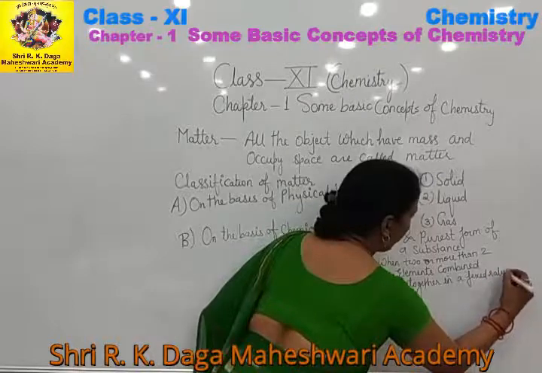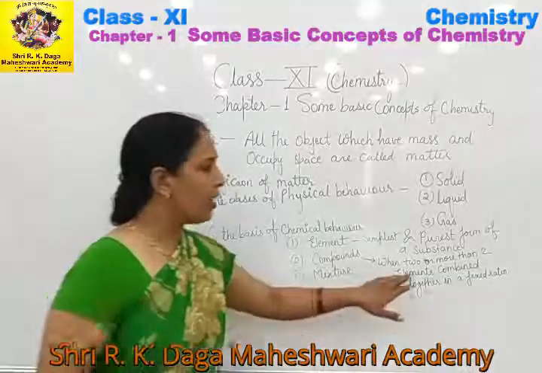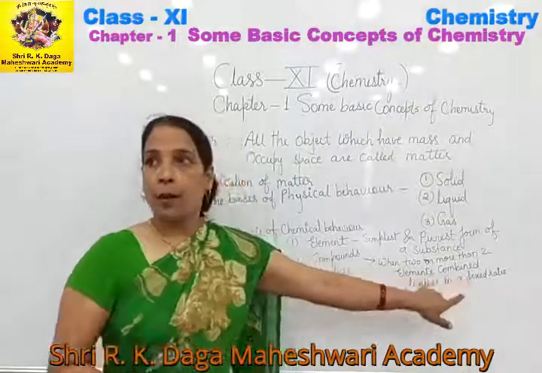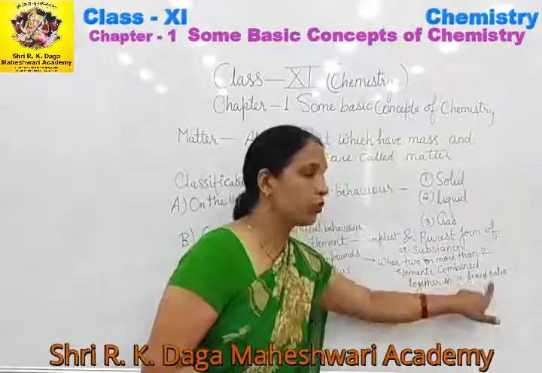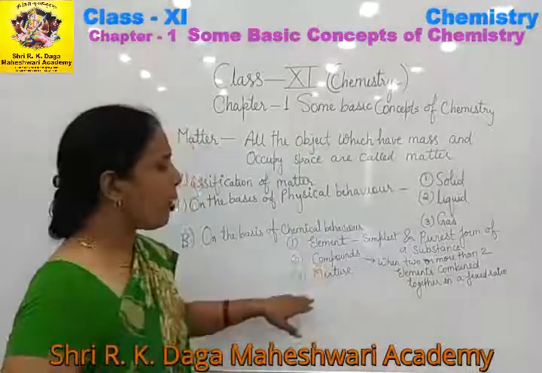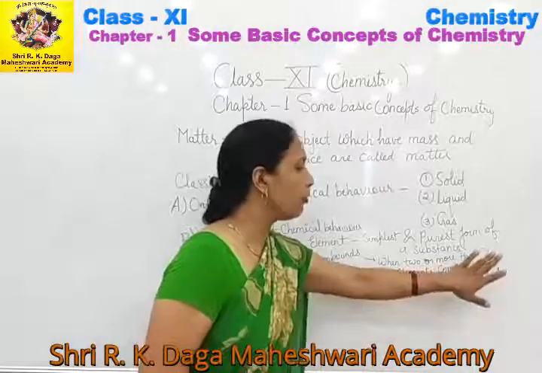Keep one thing in mind whenever you are going to write down the definition of the compound: mentioning the fixed ratio is necessary. You should have to mention a fixed ratio. Now what do you mean by the compound? When two or more than two elements combine together in a fixed ratio.